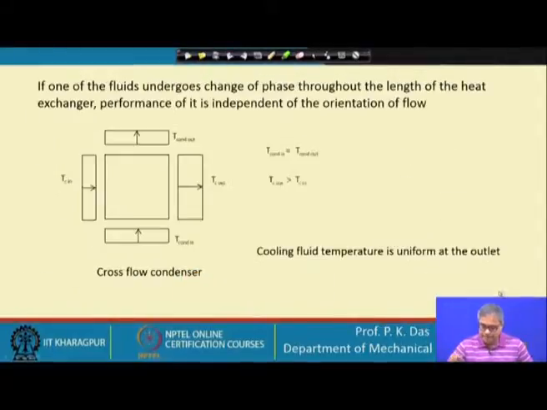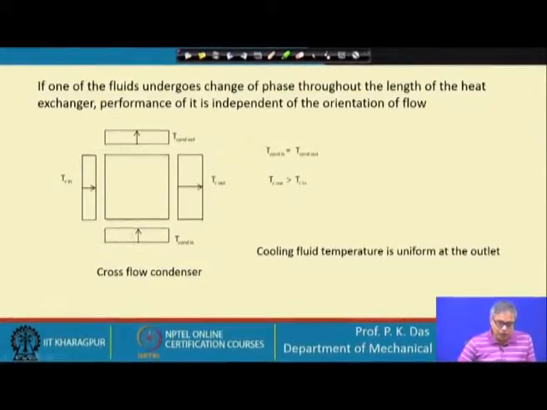Now, this is a cross flow heat exchanger. Let us say our phase change heat exchanger is a cross flow heat exchanger. If you remember, in the fin tube heat exchanger, we have taken some example at the end, and we have basically solved a problem of a finned tube condenser. So, that was a cross flow condenser. So, here also this is a cross flow heat exchanger.